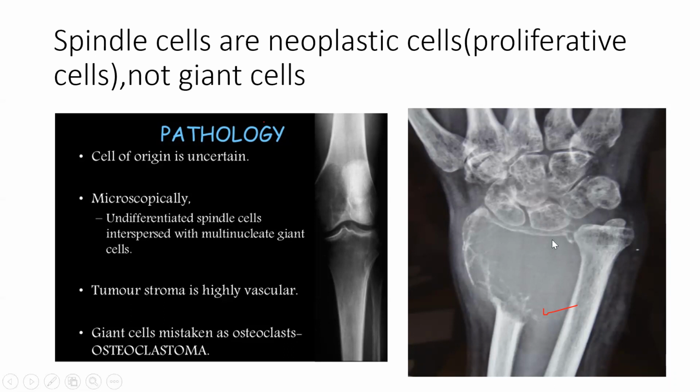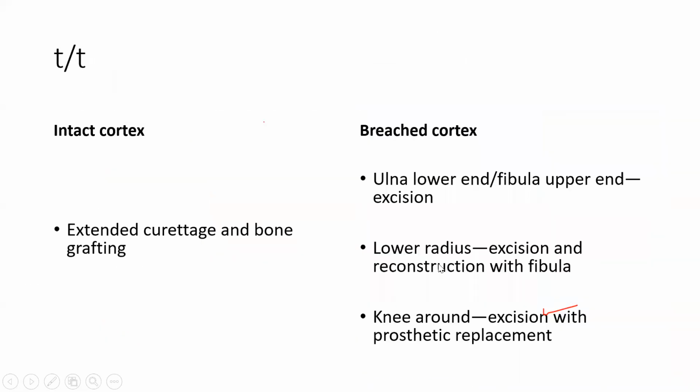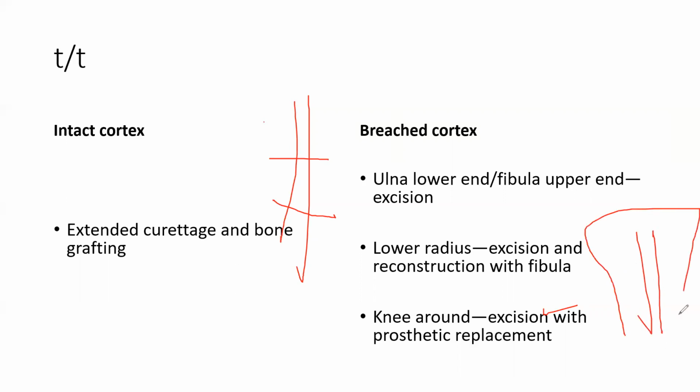So what happens? We do curettage. You cannot cut it, so you do curettage here and put bone grafting here. We take a fibula bone graft, and we try to reconstruct it because the wrist joint is important. So the lower radius you excise and reconstruct with fibula. Why do we take fibula? Because fibula is a long bone and is not of much use. So we take this long bone and put it into the radius here. It gives you structural support; for structural support, you put the fibula.